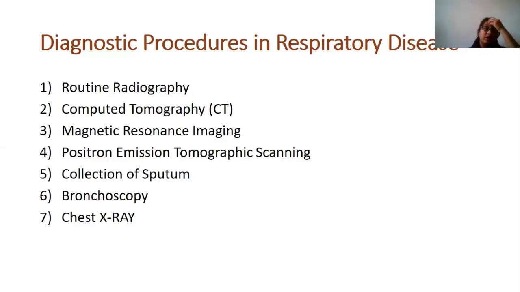In CT, if there is any lesion, we can see it, and on chest X-ray we can also see where the lesion is and what exactly the patient's diagnosis is. So these are the helpful diagnostic procedures in respiratory diseases.